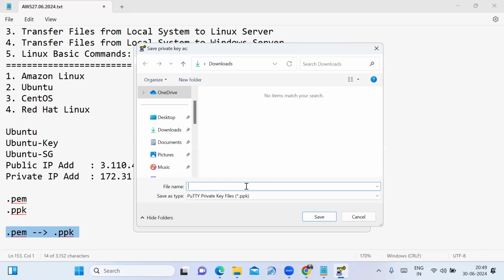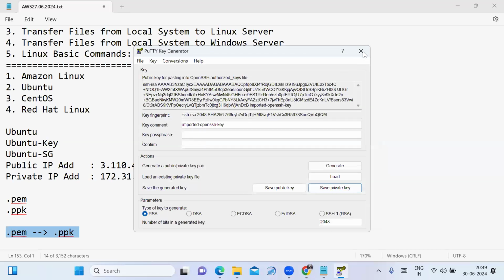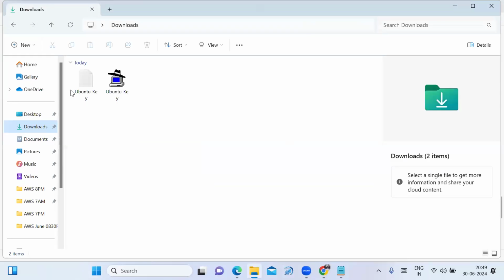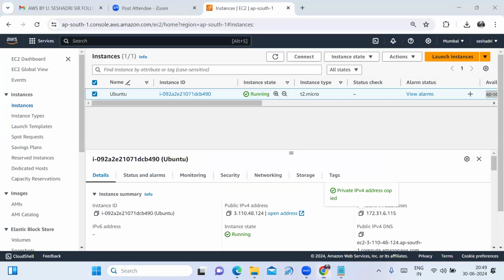I am giving the file name as Ubuntu key. Right? The extension is .ppk. Click on the save option. You have to close this. Now we have to check it in your downloads. The PEM file format is converted to a .ppk file, that is, the PuTTY private key file. It is converted. Fine. Now I am connecting to the Ubuntu server using the PuTTY software.